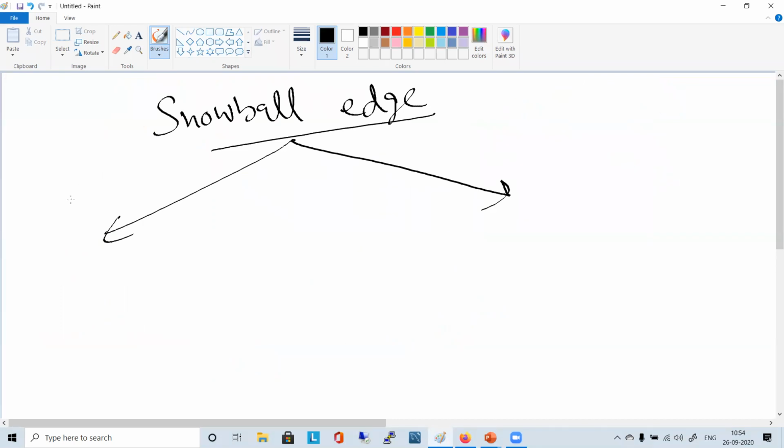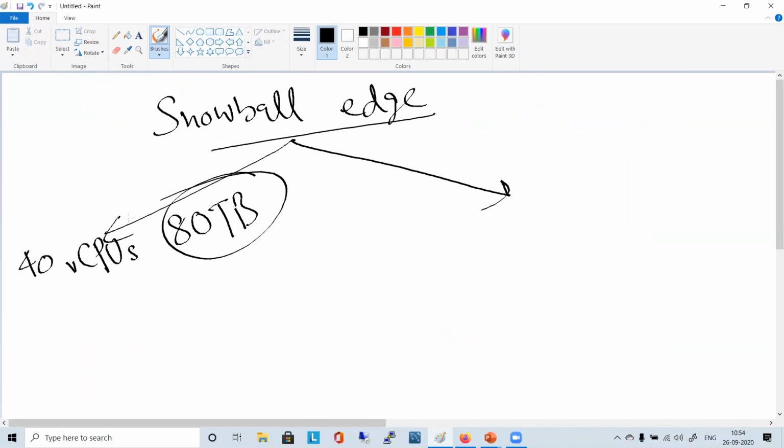There is a device which has say 40 vCPUs. Now it can transfer say 80 terabytes. It can take 80 terabytes of the hard disk that you talked about, right?